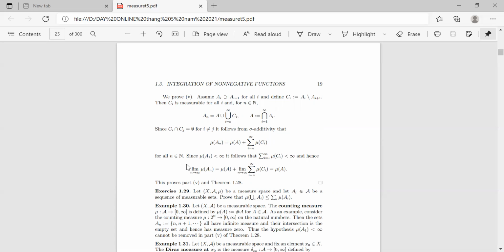Since μ(A1) is less than infinity, it follows that the sum of μ(Ci), i from 1 to infinity, is less than infinity, and hence we have the limit of μ(An) as n tends to infinity is equal to μ(A) plus the limit of the sum of μ(Ci), i from n to infinity, as n tends to infinity, and is equal to μ(A). This completes the proof of part 5 and Theorem 1.28.